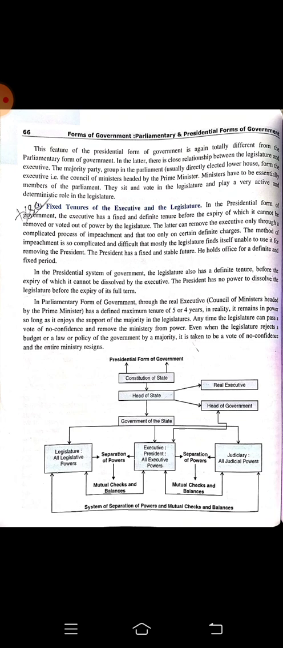In the presidential system of government, the legislature also has a defined tenure before expiry of which it cannot be dissolved by the executive. Hopefully you understand. So the maximum tenure you can say is for 5 years or 4 years. In most places we will find it is for 5 years.